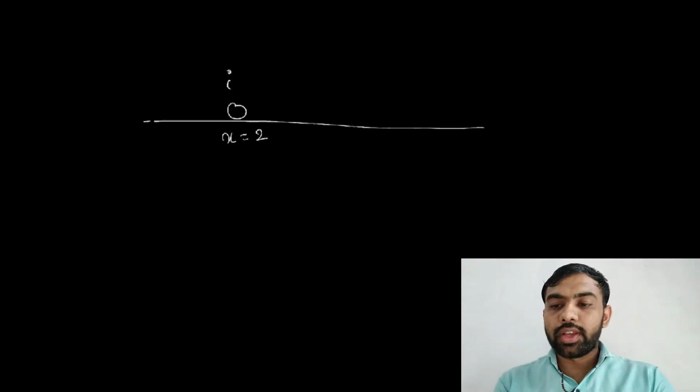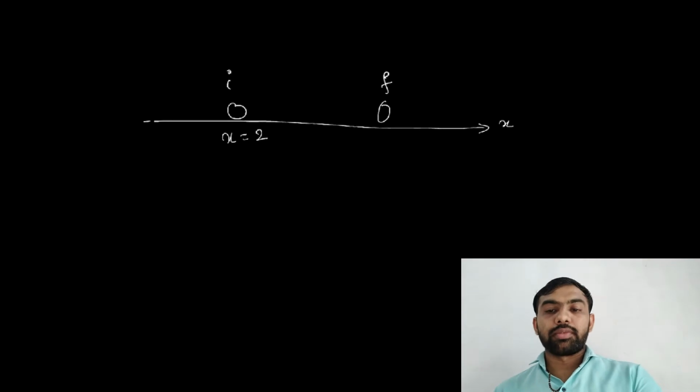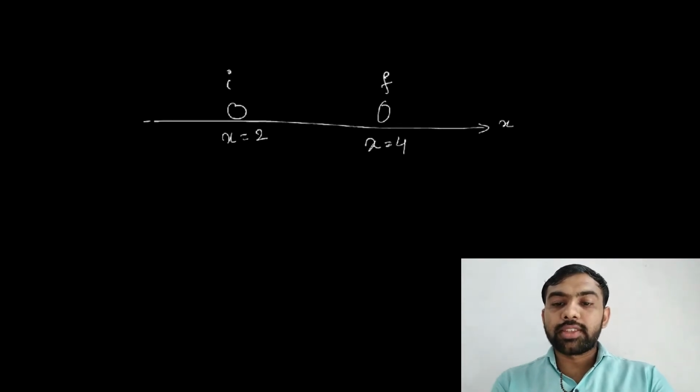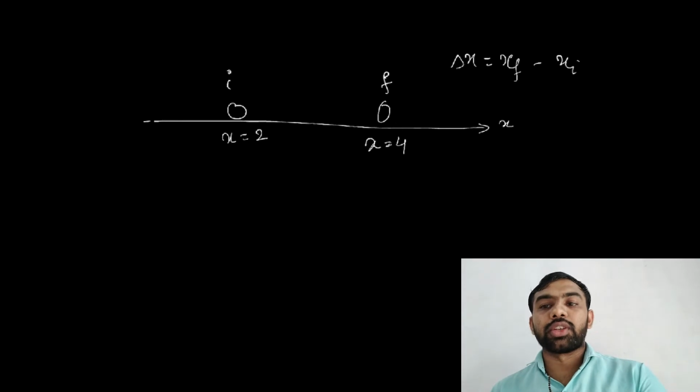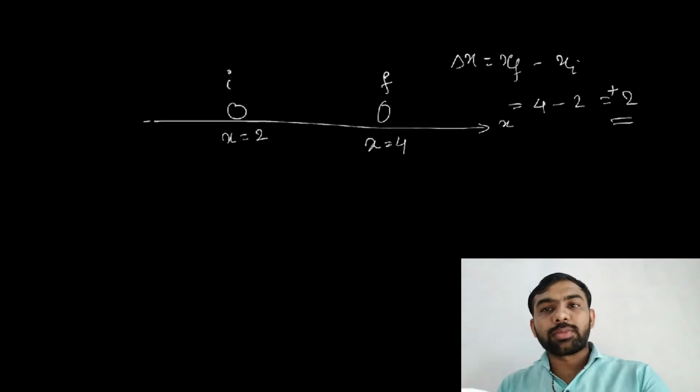Very simple. If you consider the object is somewhere here initially, consider x is equal to 2, and the direction is x, and finally the object is somewhere here, and consider it is x is equal to 4. That is x initial, that is x final. Now find delta x. Delta x means x final minus x initial, that is 4 - 2, the answer is +2. It means the object is going in positive x.